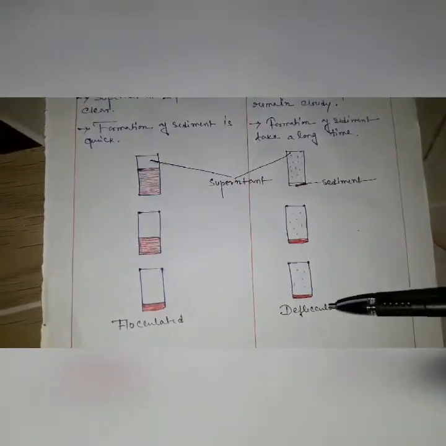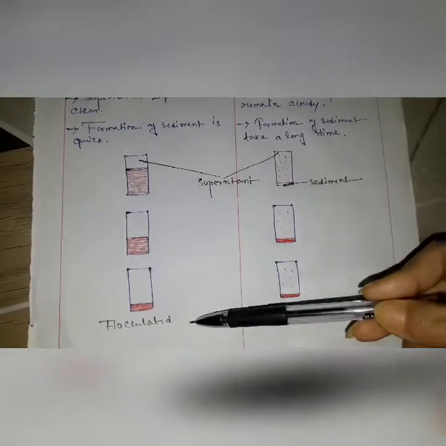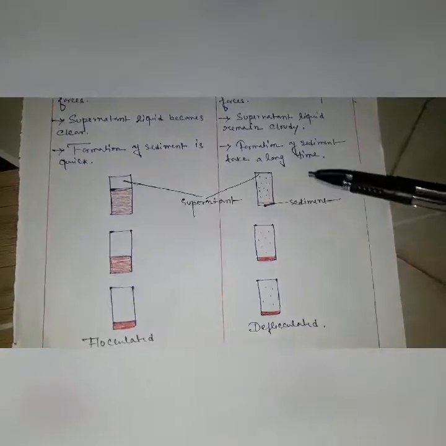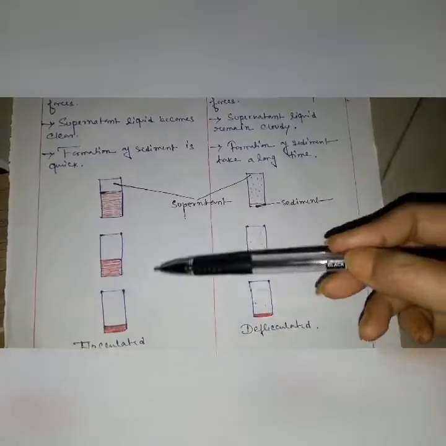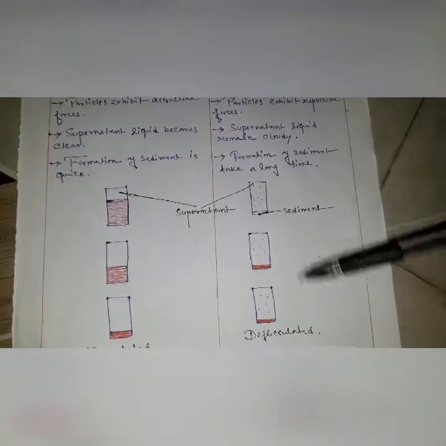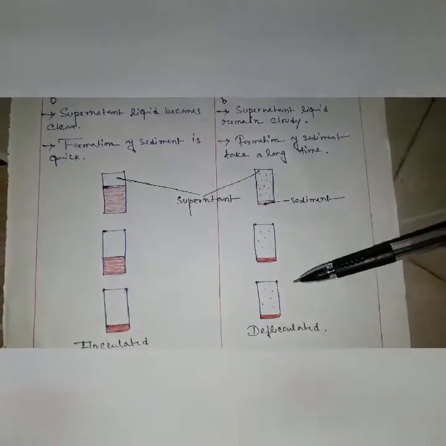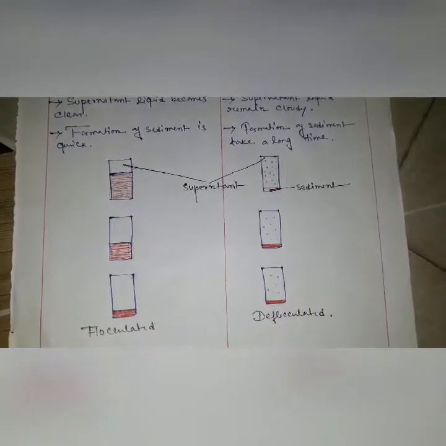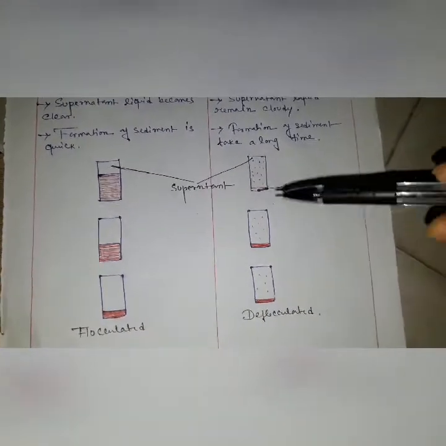So this is the deflocculated and this is the flocculated. Here the sedimentation volume is very high, here the sedimentation volume is low, and here the sedimentation rate is very fast and here the sedimentation rate is very slow. This is the difference between deflocculated and flocculated suspension.